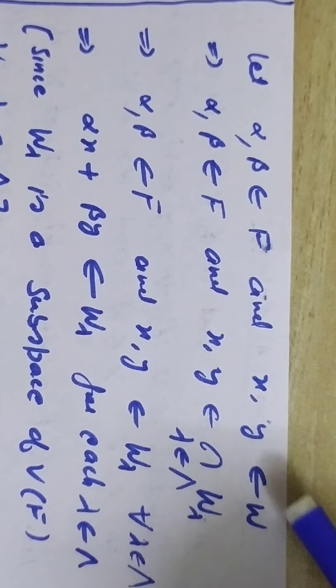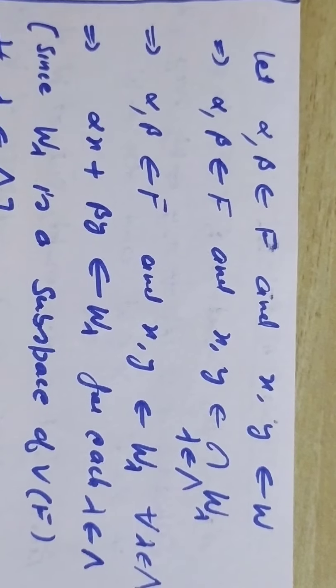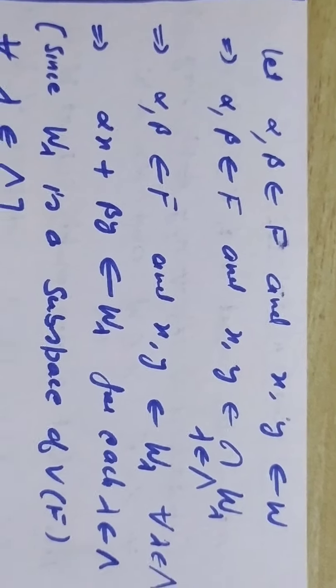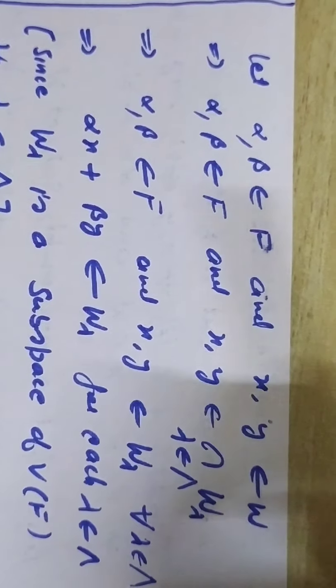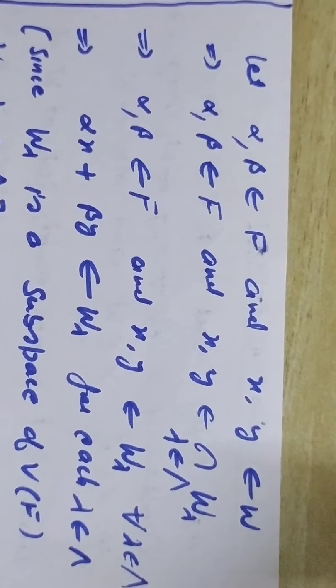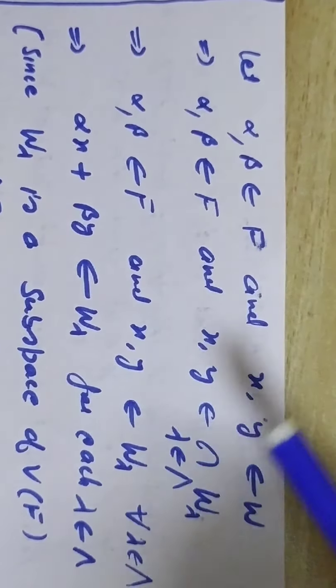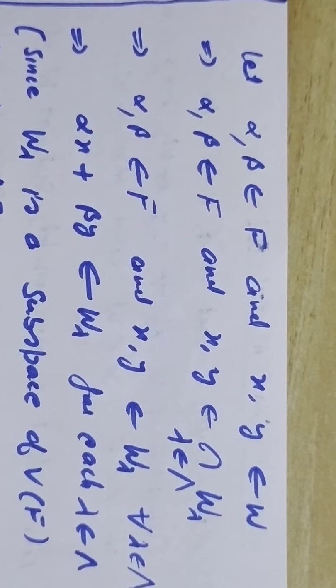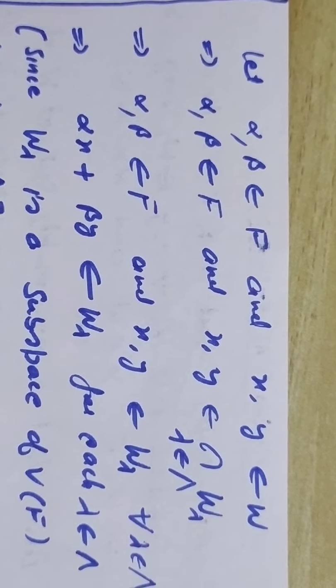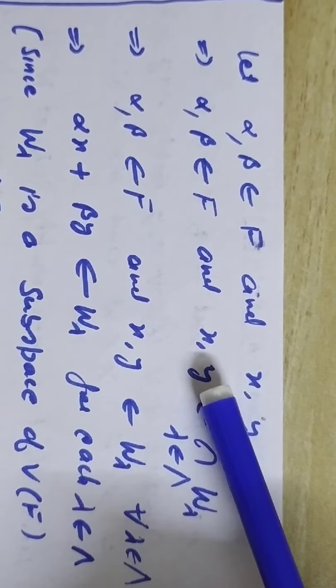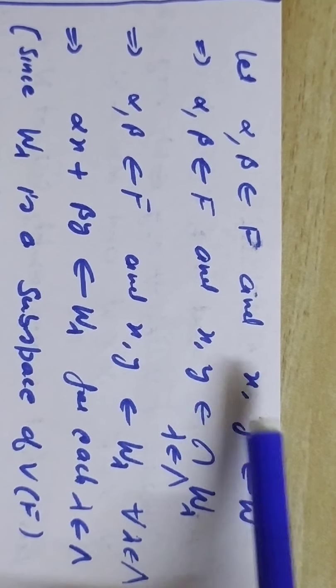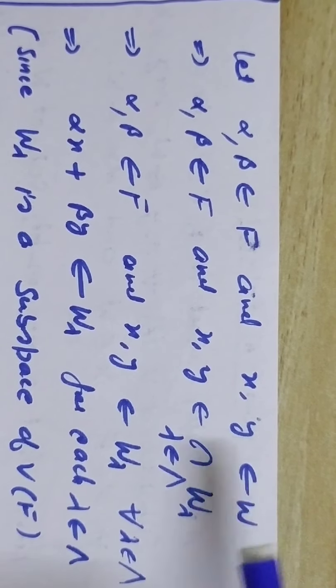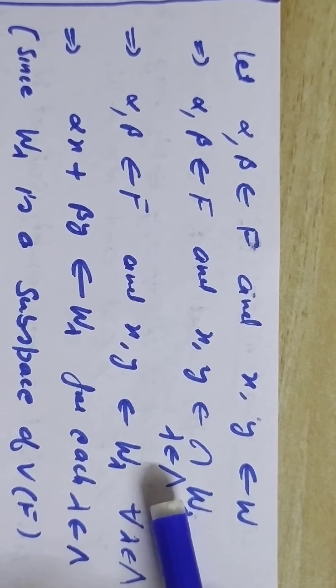Now let alpha and beta be in F and x and y in W. You know how to prove a given set is a subspace. You take two elements from the field and two elements from the subspace or subset. Then you take the linear combination of these four items, that is, alpha x plus beta y. If you are able to show that alpha x plus beta y is in W, then it will be proved that W is a subspace. So I have taken alpha, beta in F, and x, y belonging to the intersection of W lambda, because x and y are in W, and W is nothing but the intersection of W lambda over lambda belonging to capital Lambda.